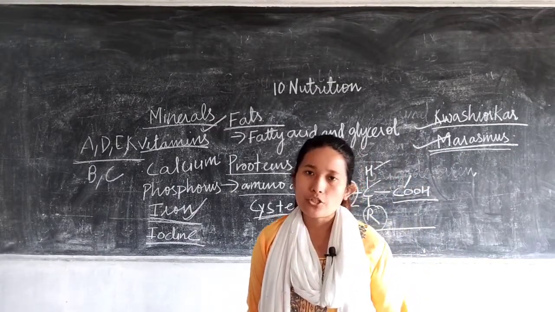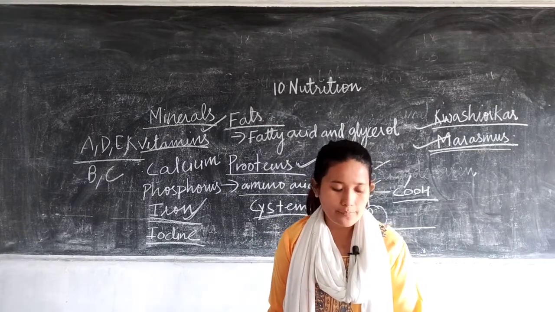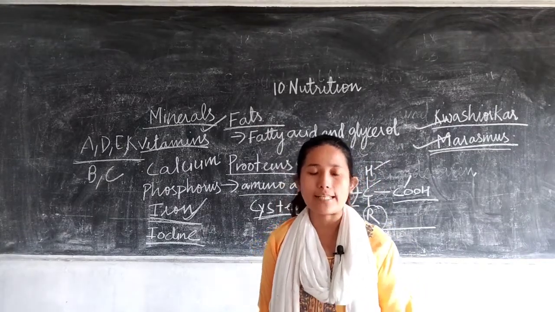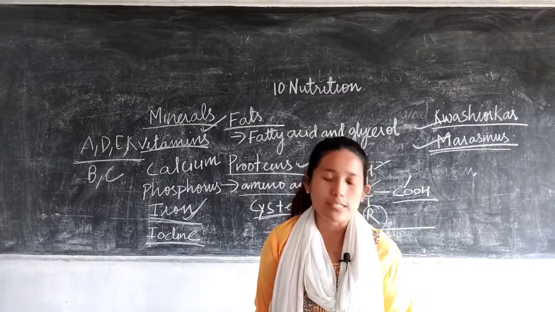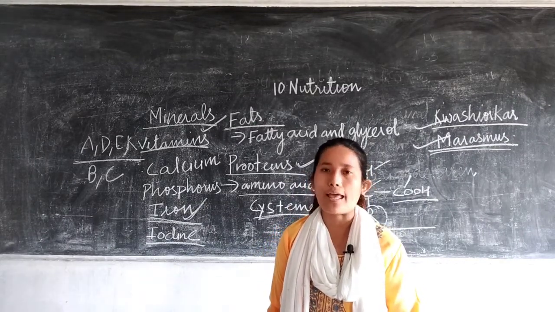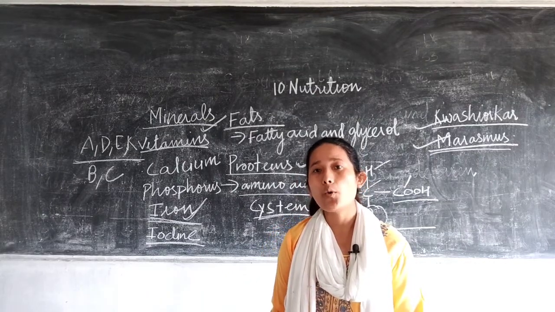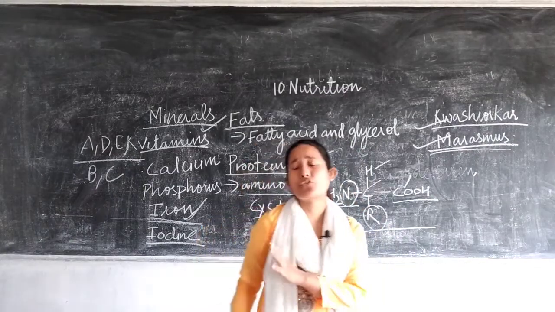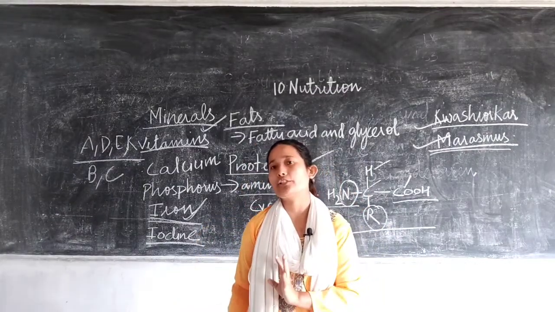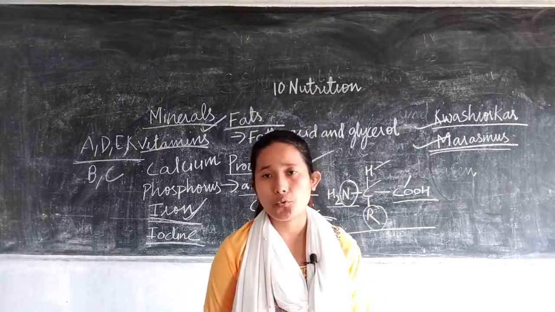If you go through that table, different sources of that particular vitamin, function of the vitamin, and disease caused because of the deficiency of different vitamins are given. So if you go through this table, you will have a proper idea about the role of different vitamins in our body.